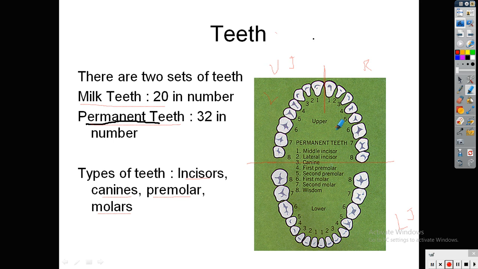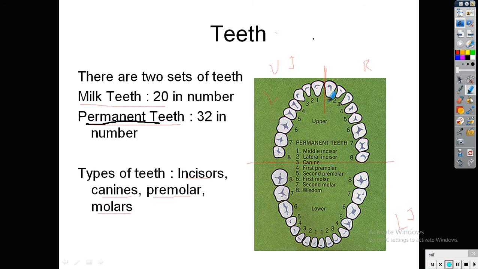If you observe the mouth of a person, in the upper jaw there is a middle part. In the middle there are 2 flat teeth, and from those flat teeth we can divide the center part into the right side and left side.